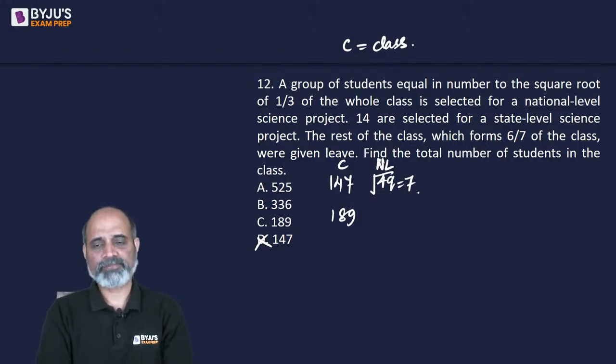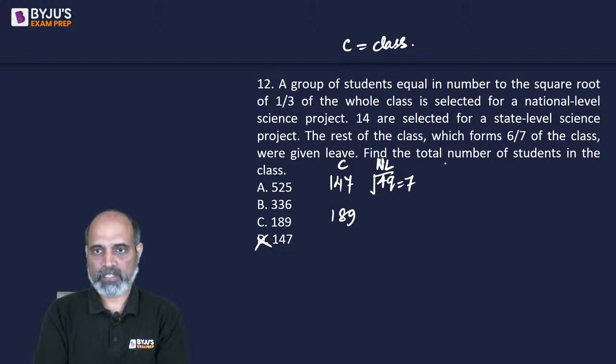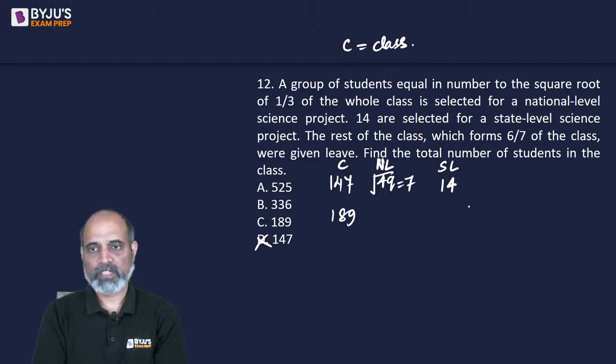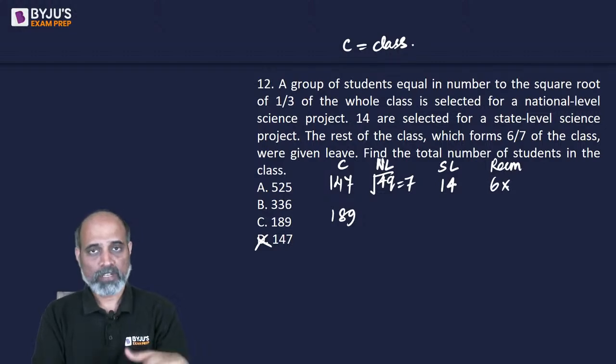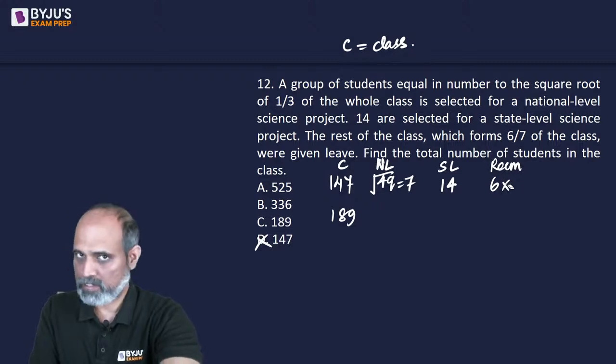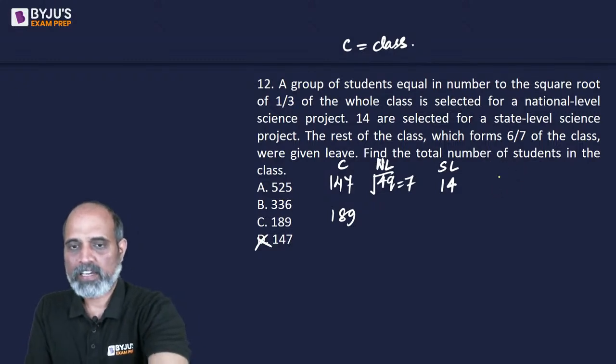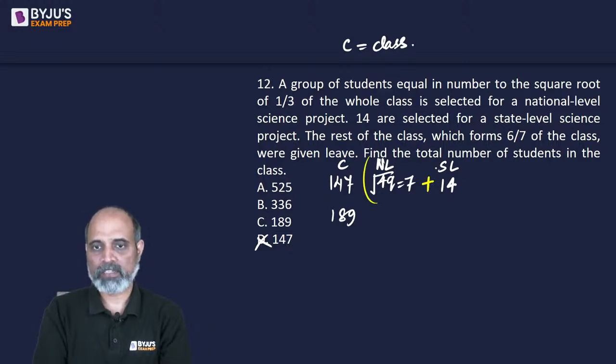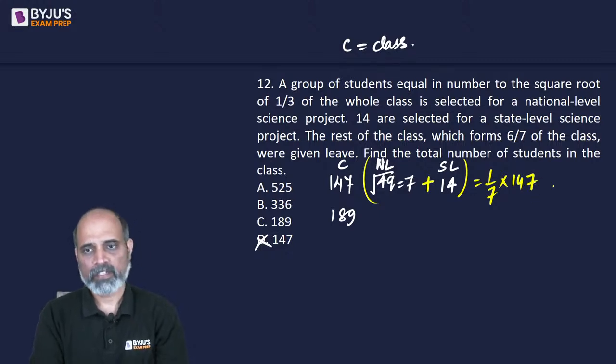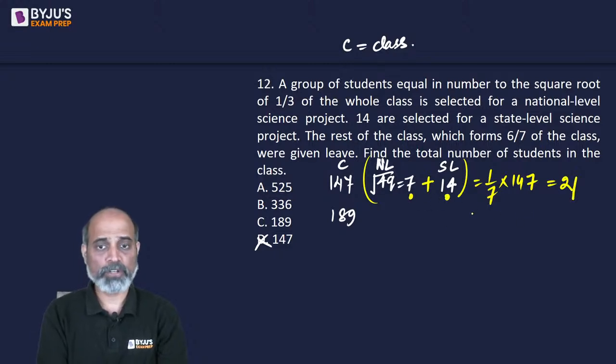So 147, ये हो गए. State level science project is we have 14 of them, and remaining students are going to be 6/7 of 147. 6/7 of 147 would mean 6 times 147 का divided by 7. But instead of that, अगर हम ये कर ले कि 7 plus 14 should be 1/7 of 147, होना चाहिए ना ये. So 1/7 of 147 is going to be 21. Is 7 and 14 sum going to be equal to 21? Yes, it is.